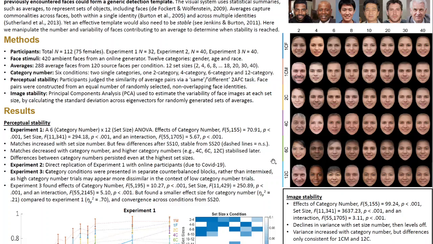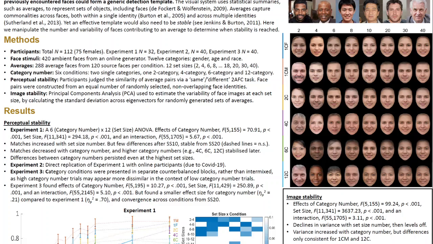To assess the stability of these averages, we used 2 convergent approaches. Firstly, we measured their perceptual similarity by asking participants to judge whether an average pairs depicted the same or different identities using a 2 alternative forced choice task. Secondly, we estimated image variability by performing principal components analysis. To do this, we ran PCAs on randomly generated sets of averages within each set size and calculated the standard deviations across eigenvectors, producing a dataset of variance scores that mimics the participant dataset.